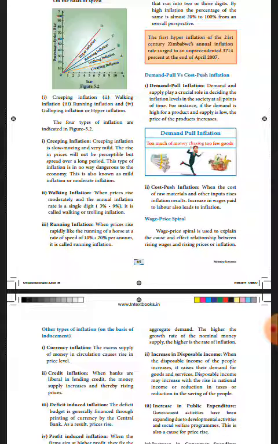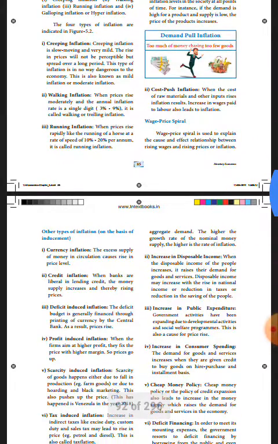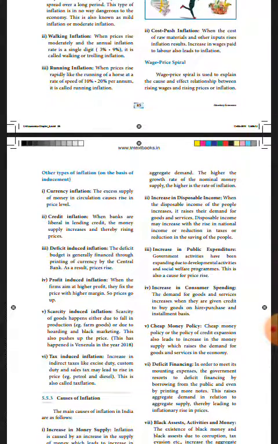Now on the next page, you refer to other types of inflation. What are all the other types of inflation? First one is currency inflation. Inflation means steady increase in price level, that means sudden increase of price level. Currency inflation, that means what? Excess supply of money in circulation. If supply of money in circulation is high, that will lead to a rise in price.